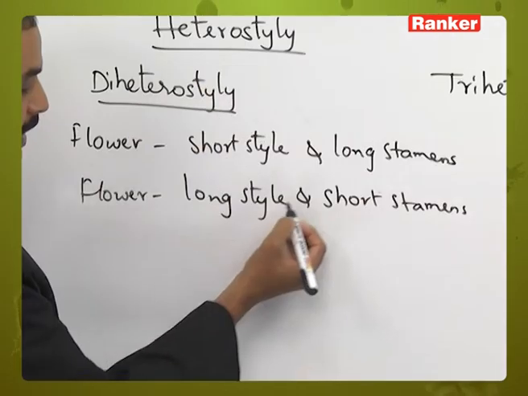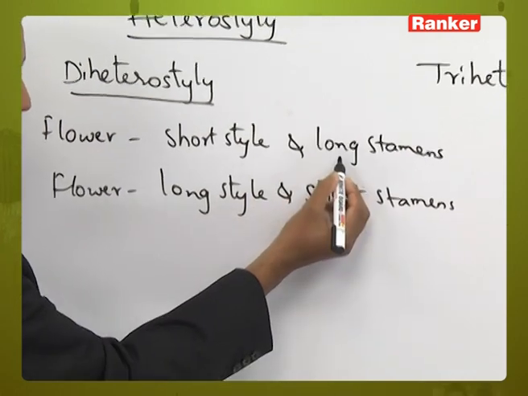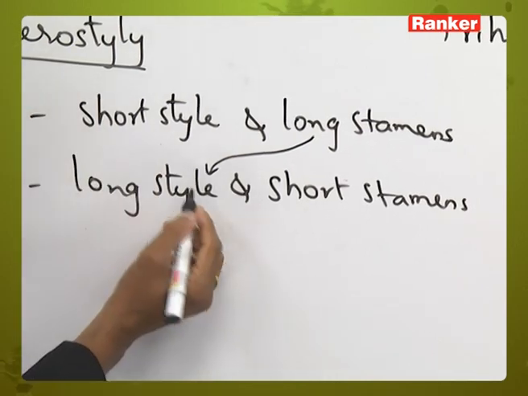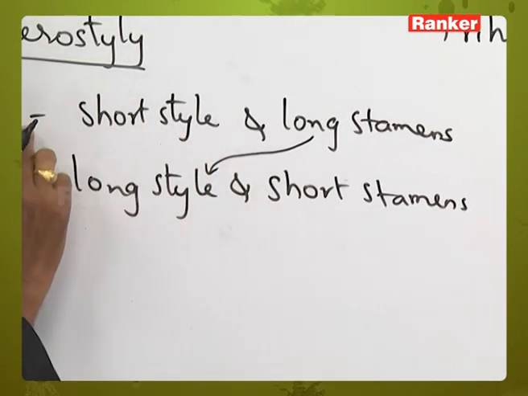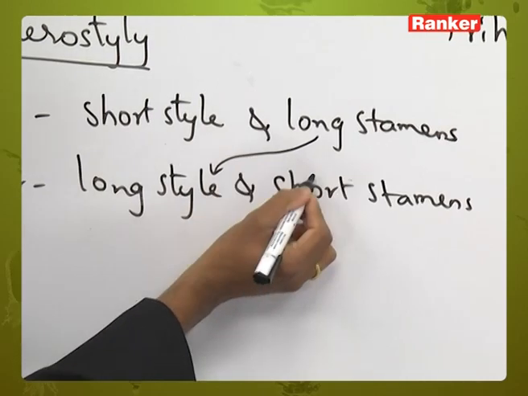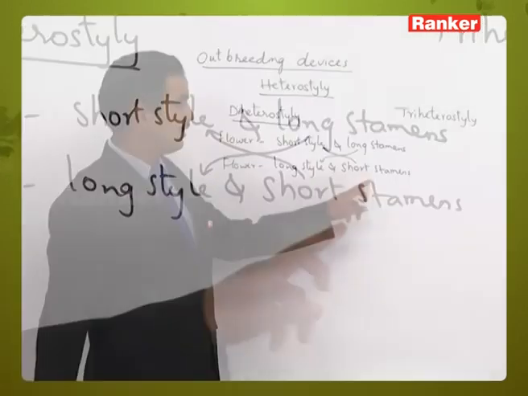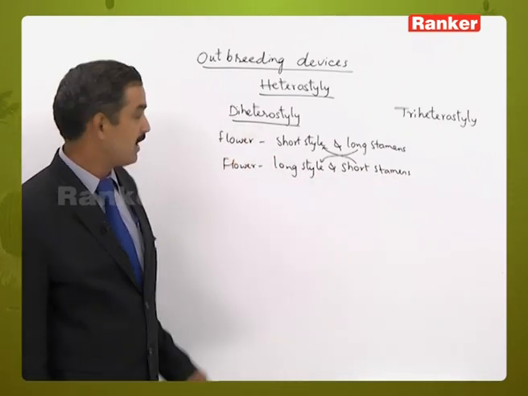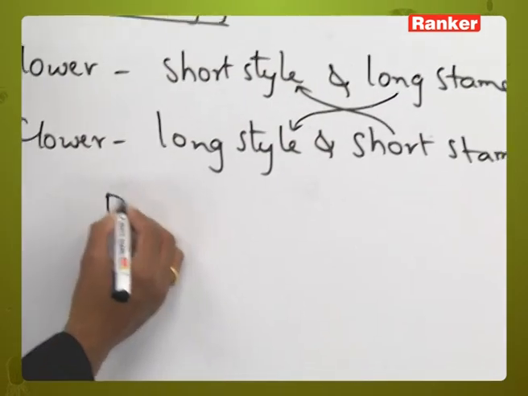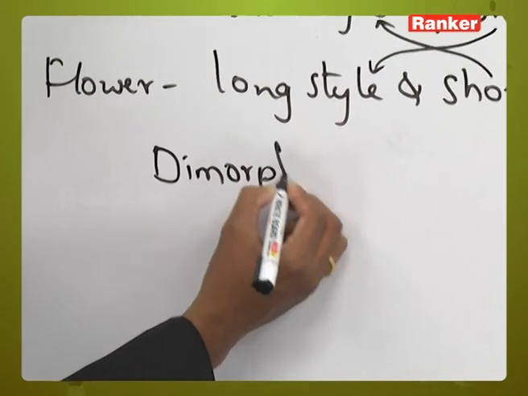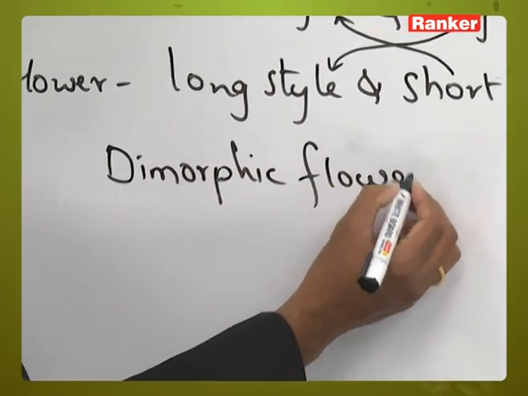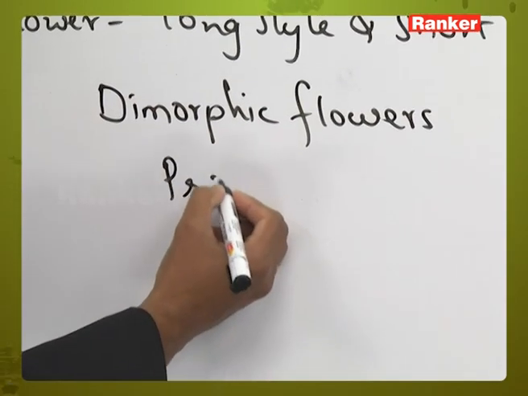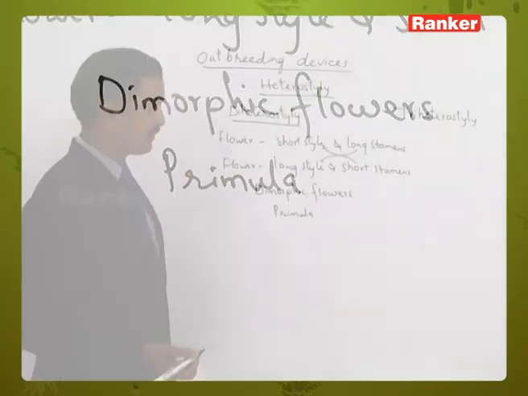But the long styles of this flower can receive the pollen grains from the long stamens of the other type of flower. In the same way, the short style of the first type of flower can receive the pollen grains from the short stamens of the other type of flower. So here there is a possibility of cross pollination, and as two types of flowers are present, we call these dimorphic flowers. This type of character can be seen in primula and jasmine like examples.